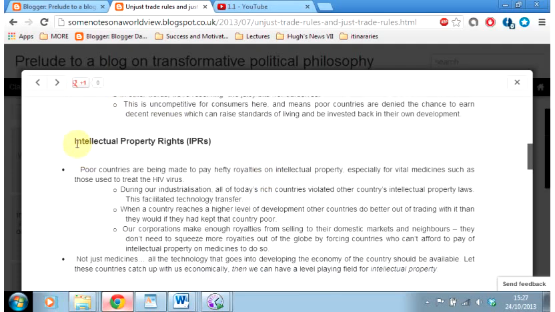Intellectual property rights. Poor countries are being made to pay hefty royalties on intellectual property, especially for vital medicines such as those used to treat the HIV virus. During our industrialisation, all of today's rich countries violated other countries' intellectual property laws. This facilitated technology transfer. When a country reaches a higher level of development, other countries do better out of trading with them than they would if they had kept that country poor.